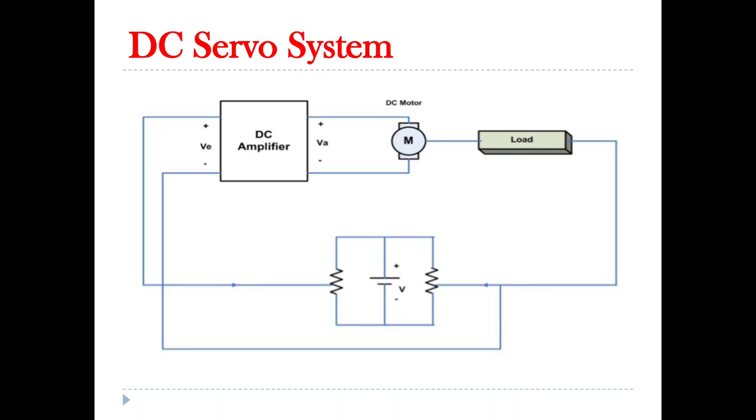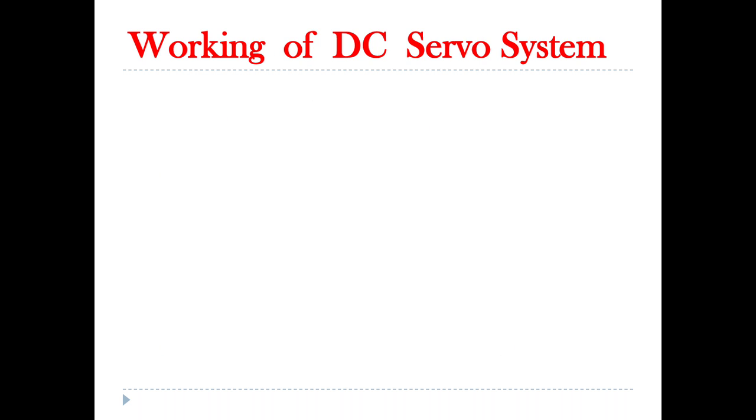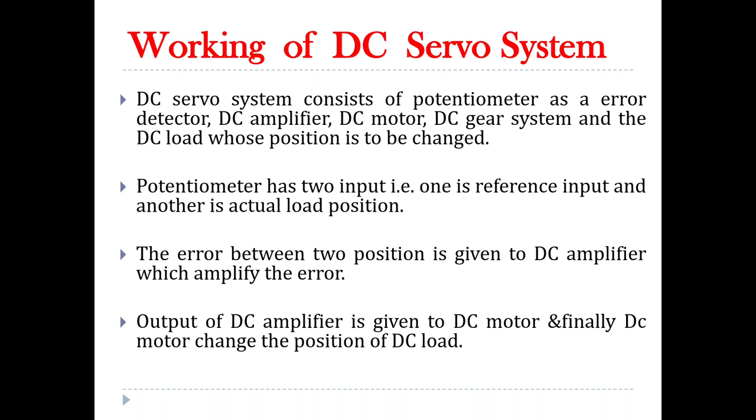This error signal will be given to the DC motor, and this DC motor will provide an output which will finally decide what position needs to be changed for the load, means how much amount of change will be there in the position of the DC load. In this way the DC servo system operation takes place. Here you can see the working of DC servo system operation.